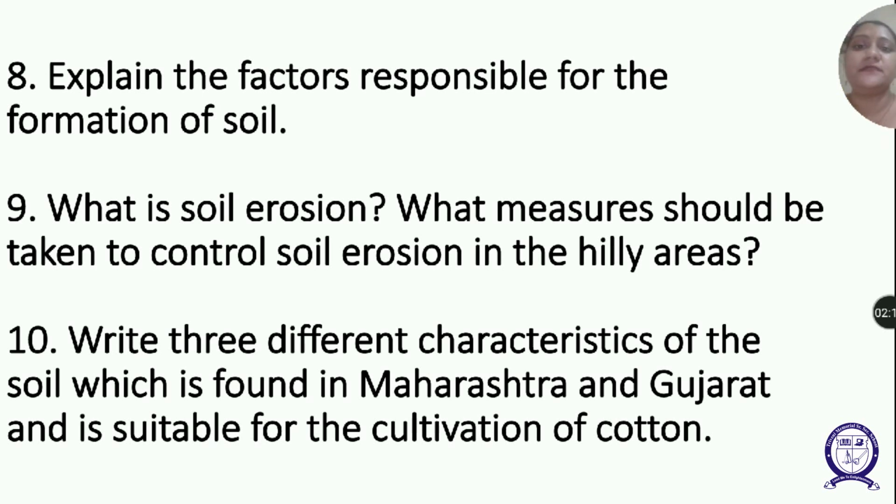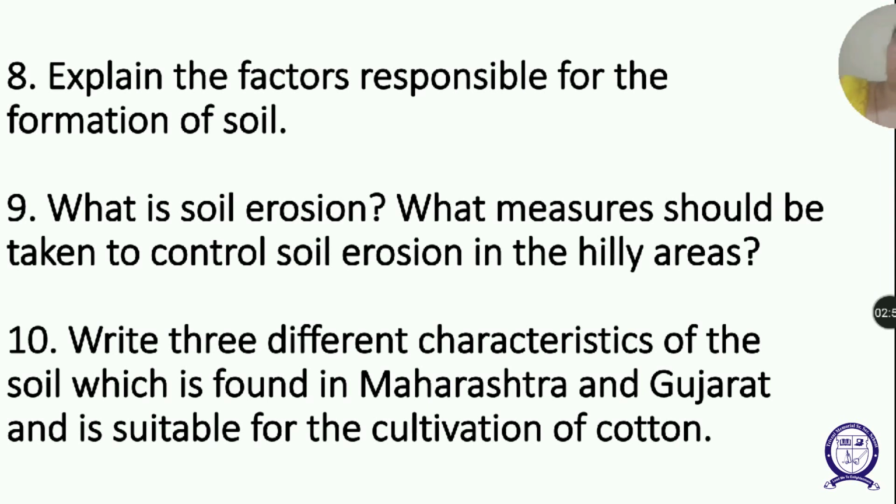And the measures that are taken to control soil erosion: first is contour ploughing. In that, ploughing along the contour lines can decelerate the flow of water down the slopes. Terrace cultivation: in that, steps can be cut out on the slopes, making terrace cultivation restrict erosion. And next is strip cropping.